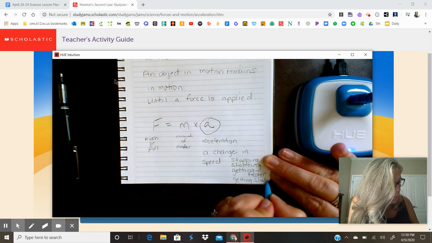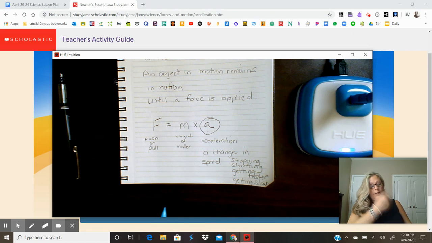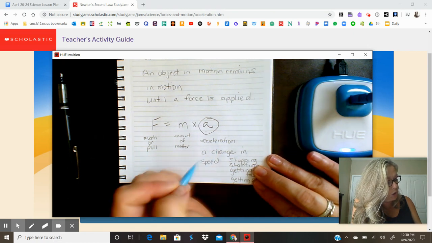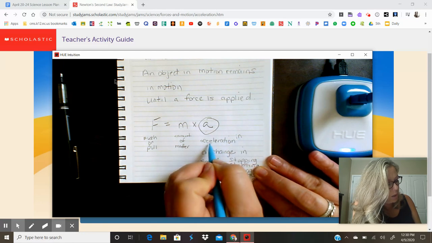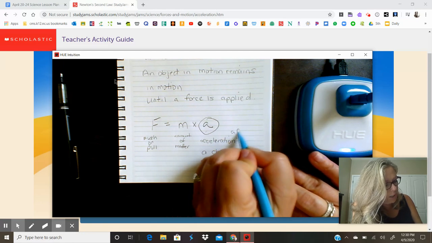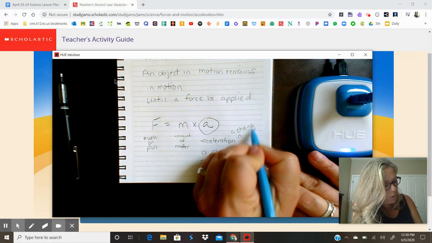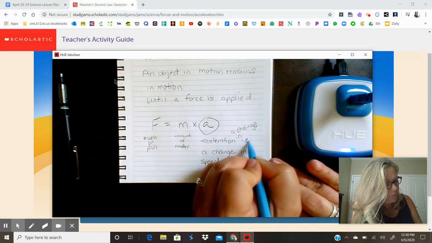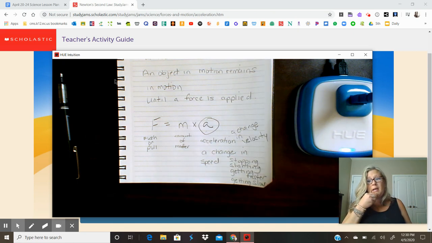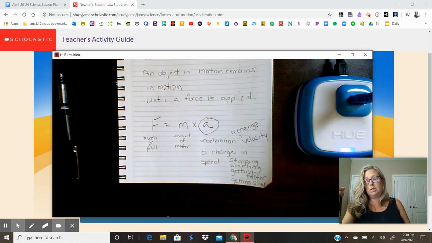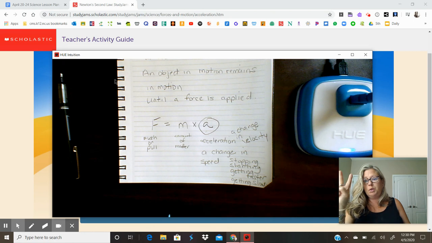Now, that's only one part of it because actually acceleration is a change in velocity. That's the best definition. A change in velocity. Now, from our other videos this week, I told you about velocity. Velocity has two parts: speed plus also direction.